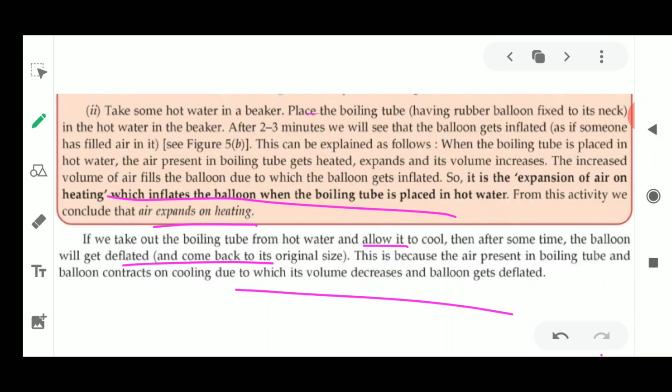And from where did this air go inside that balloon? Because it was already present in the test tube. So this experiment has explained very easily that air expands on heating and contracts on cooling. That is why the balloon got inflated when air expanded on heating, and it got contracted when it was cooled down.